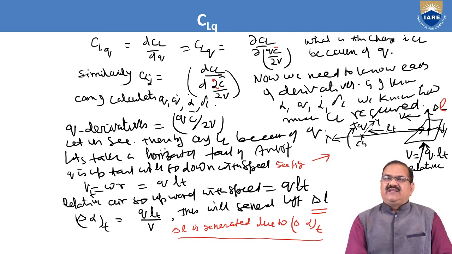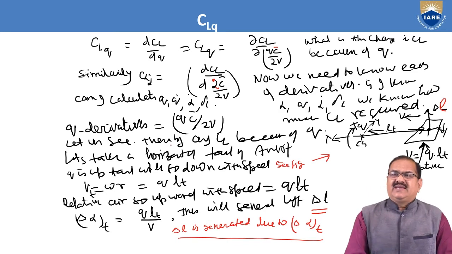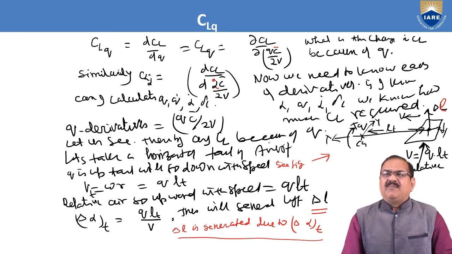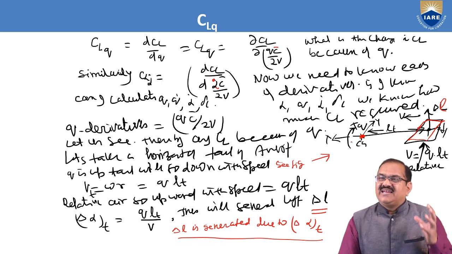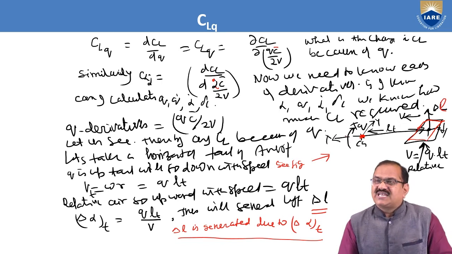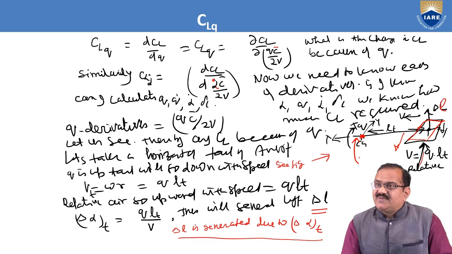Let us see how CL becomes a function of Q. Let's take a horizontal tail. Here is the CG, and here we have taken a horizontal tail. It is a very interesting issue. When you give a pitch rate Q upward, the tail will move downwards, and a relative velocity will be upward.